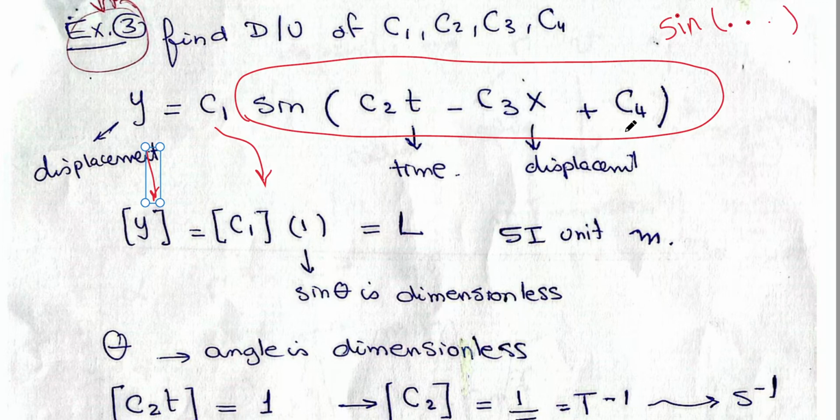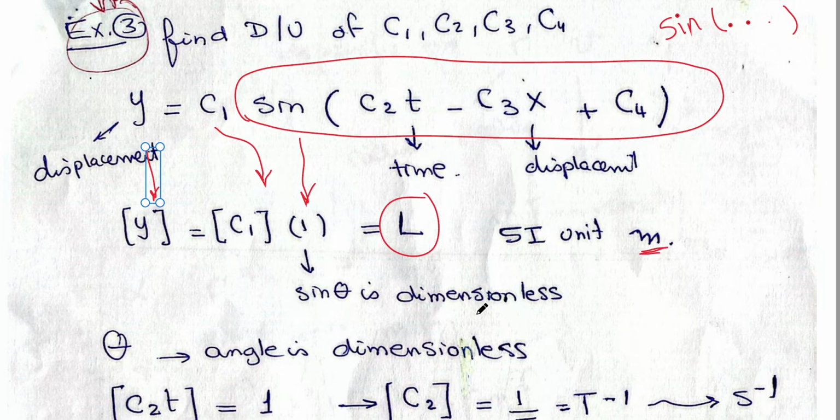So sine of any argument has no dimensions. So I put it as only one. Y equals C in dimensions. So the dimensions of C1 is the dimensions of y, which is L, and the unit is meter, because sine